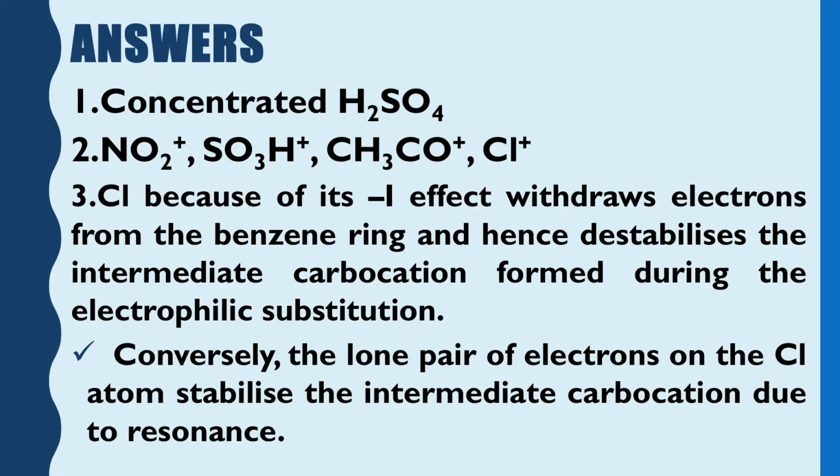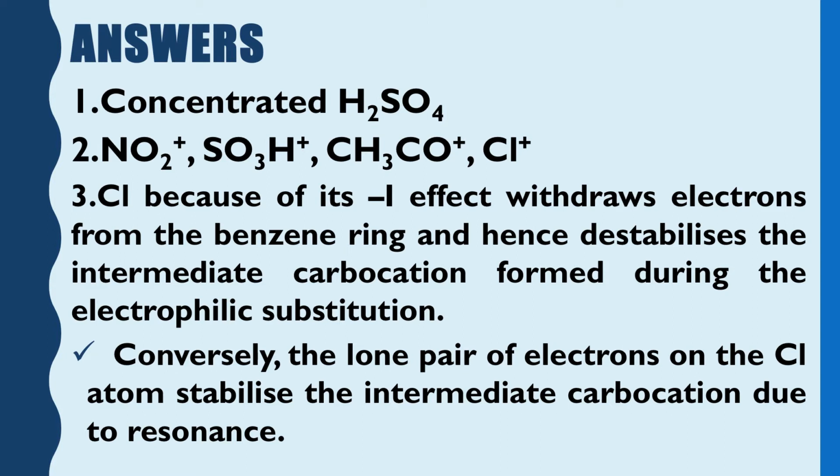The chlorine, because of its minus I effect, withdraws the electrons from the benzene ring. So, thereby it destabilizes the intermediate carbocation formed during electrophilic substitution reaction. On the other hand, we had seen through the resonating structures that the lone pair of electrons on the chlorine atom stabilizes the intermediate carbocation due to resonance.